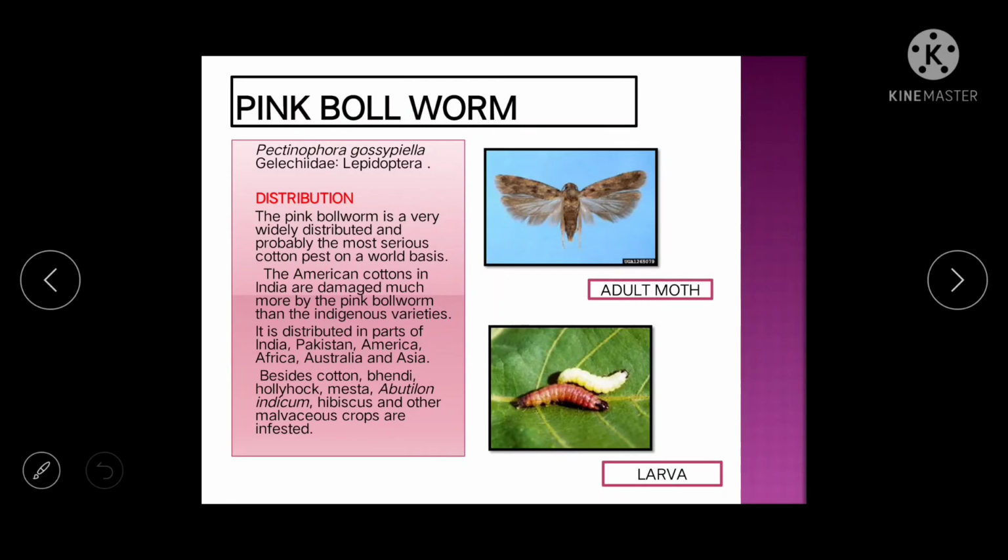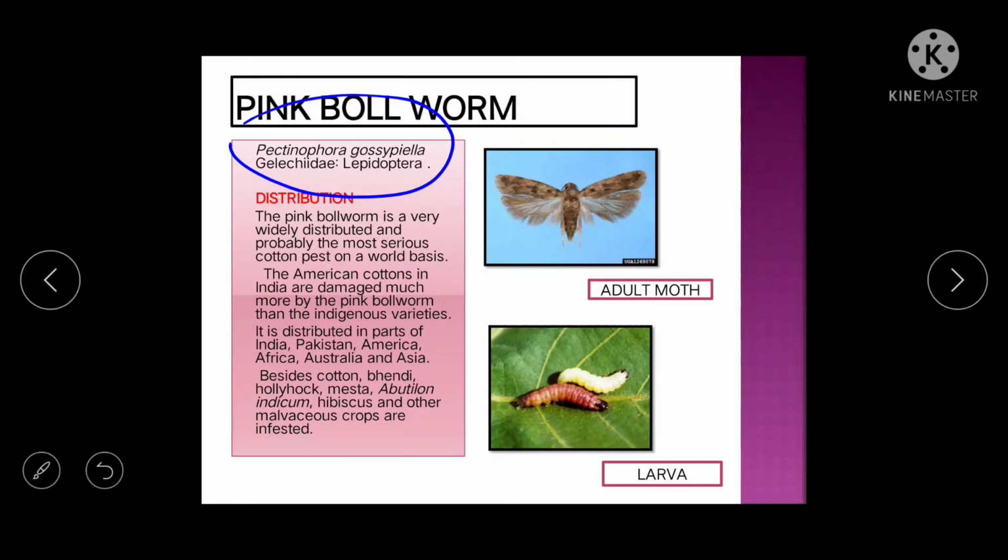Then coming to pink bollworm. The scientific name is Pectinophora gossypiella. Gelechiidae is the family and the order is Lepidoptera. It has a very wide distribution, and it is a very serious pest of cotton worldwide.